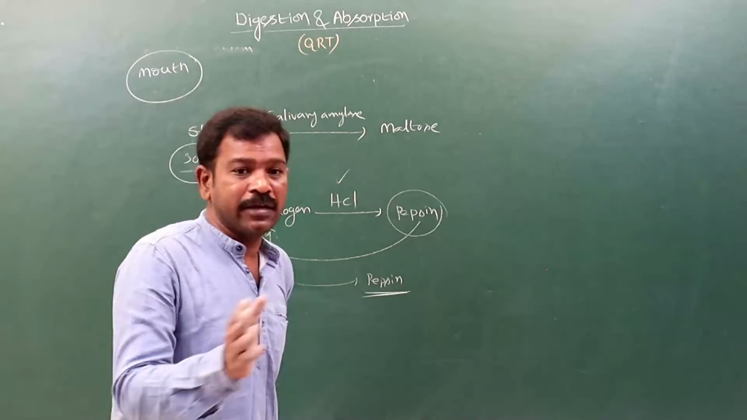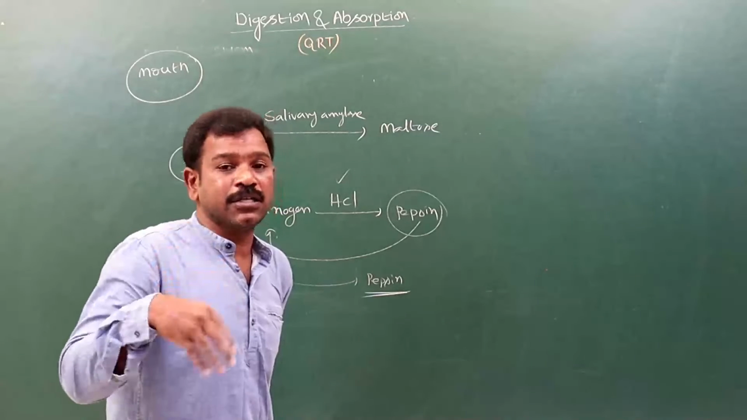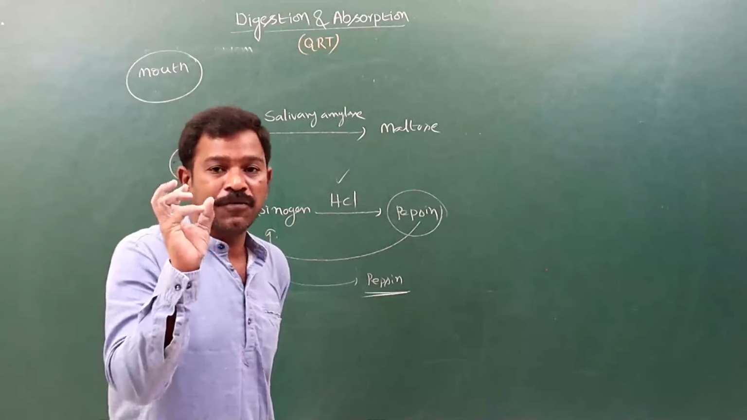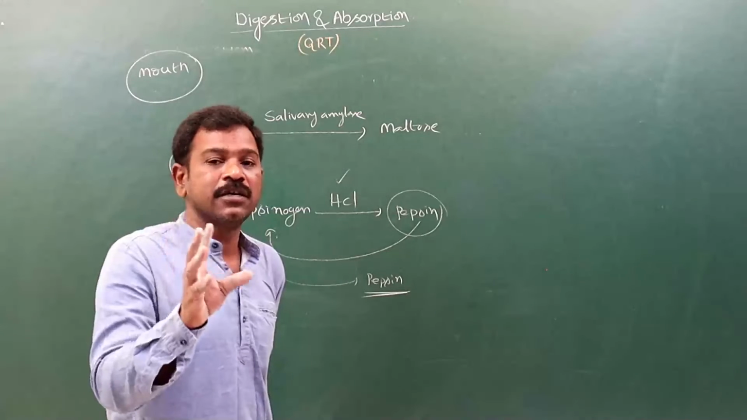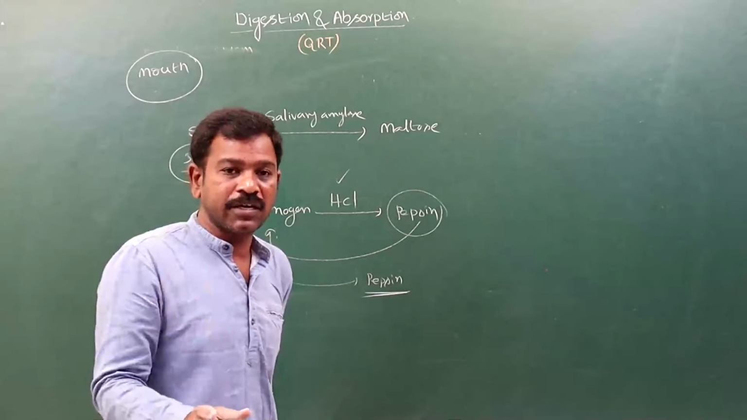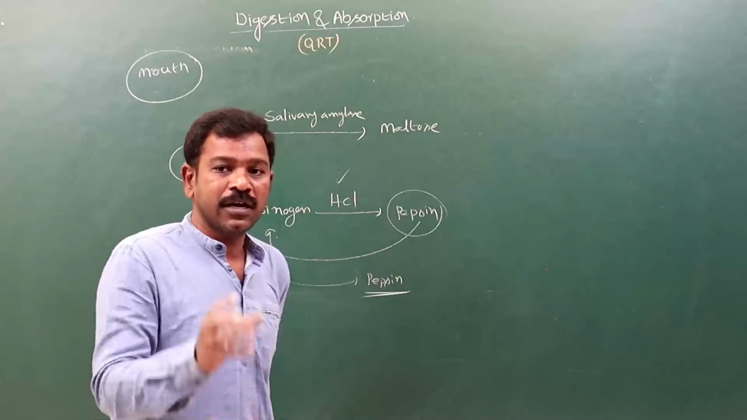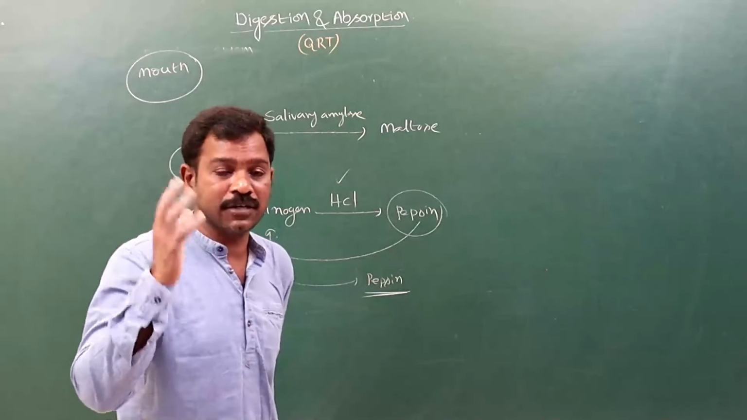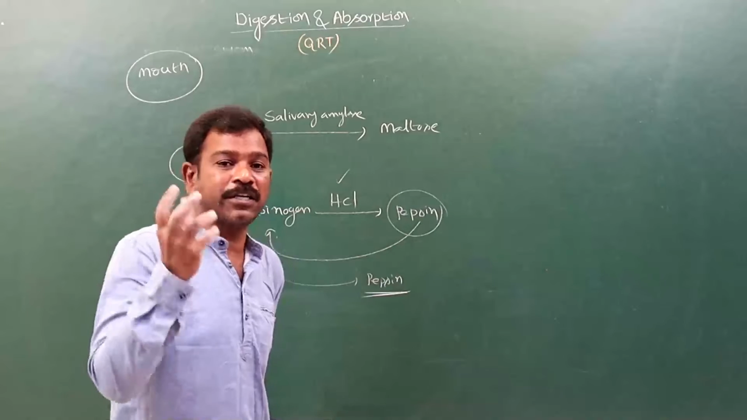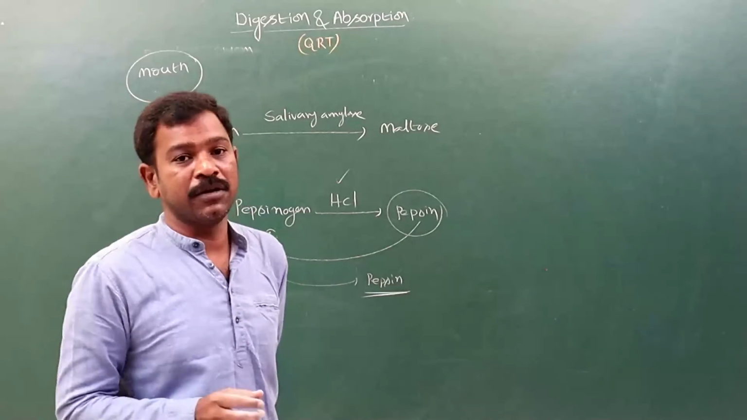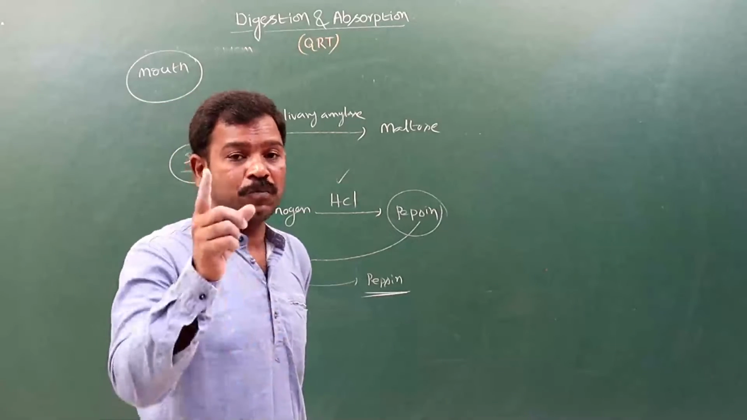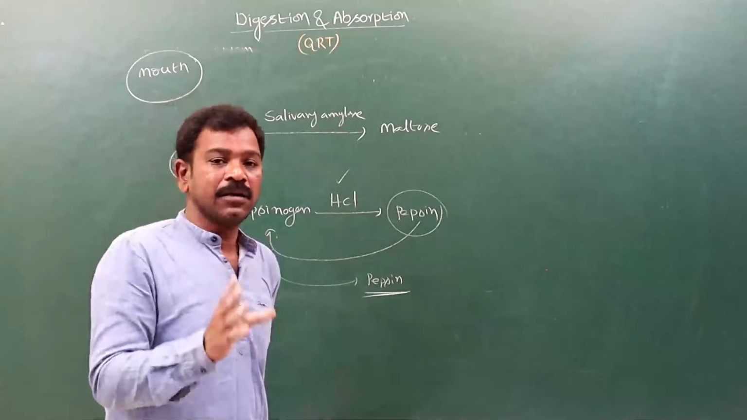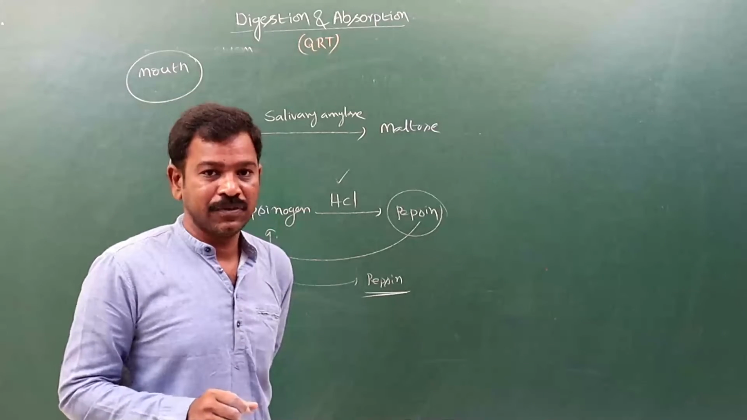And see here, the undigested food forms feces, and that is developing in the large intestine. In the large intestine, water absorption is taking place, some drug absorption is taking place, and some vitamins, B complex vitamins and vitamin K, are absorbed in the large intestine. Got it?